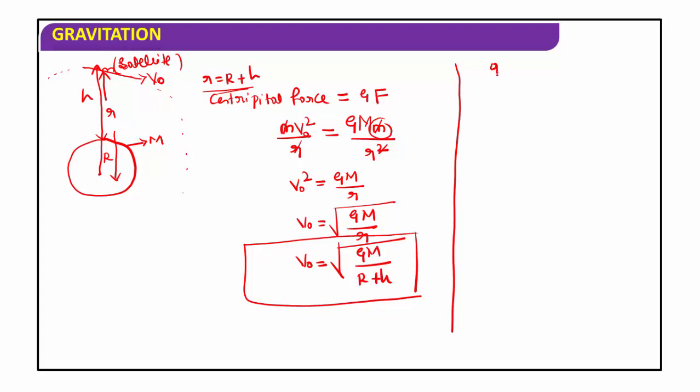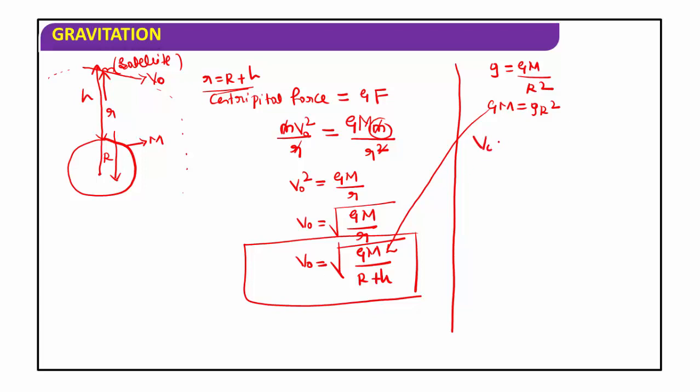But acceleration due to gravity on the surface of the earth, we know the value, small g is equal to G M divided by R square. Therefore G M is equal to g R square. Substitute this value in this equation.